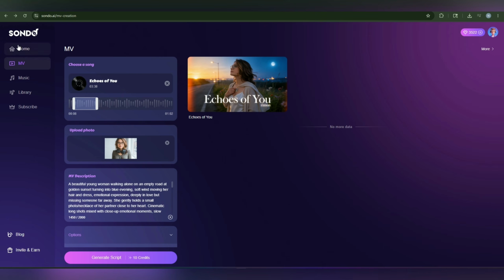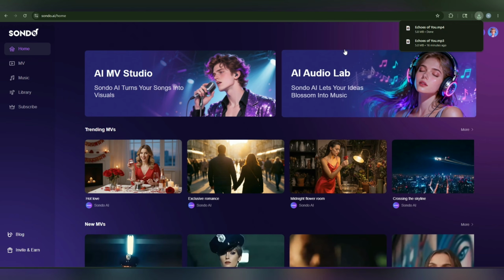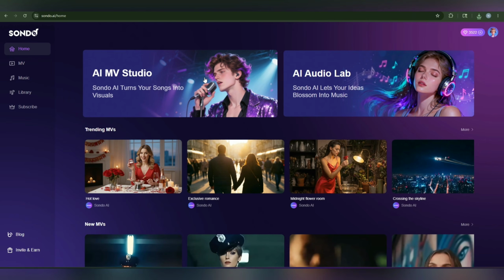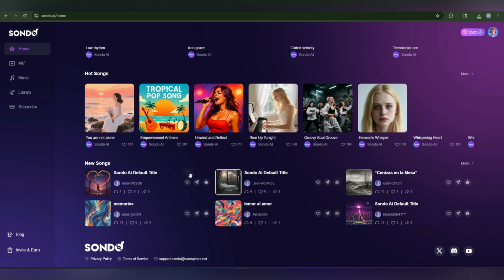And you can make your next journey with Sondo AI, where your music can be created with AI Audio Lab. And Sondo AI is going to make those lyrics into visuals. So here are some more templates too. You can use them now. There are some new songs. You can also use those.